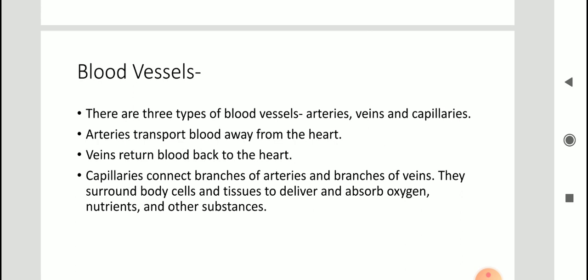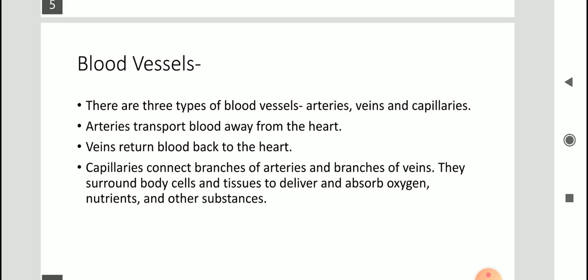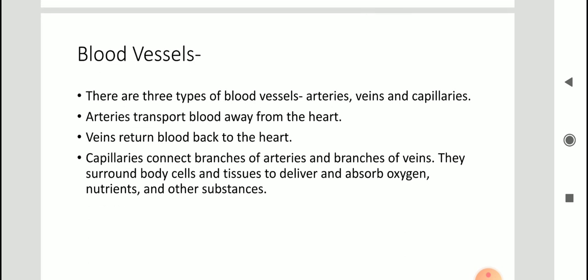Arteries transport blood away from the heart. That means arteries carry oxygen rich blood, or in other words, oxygenated blood from the heart to different parts of the body. Veins return blood back to the heart. That means veins carry deoxygenated blood from the different body parts to the heart.